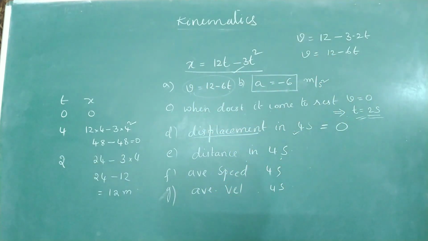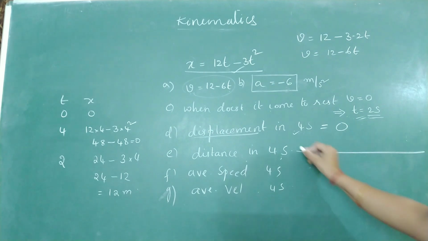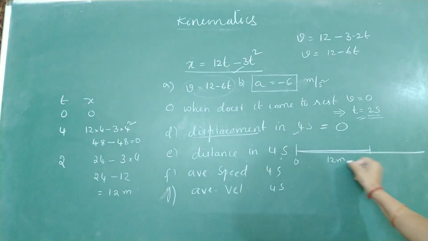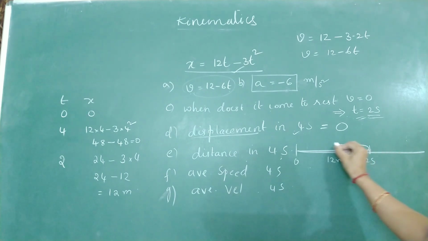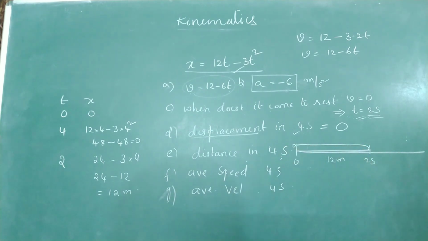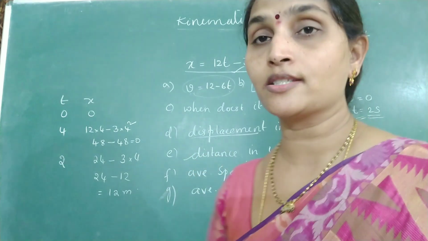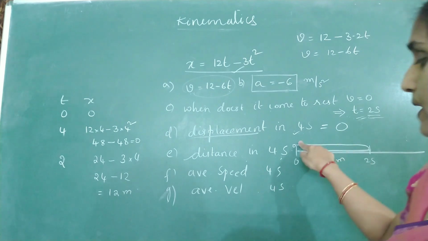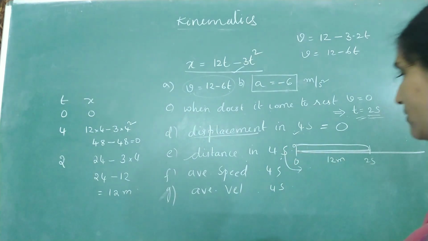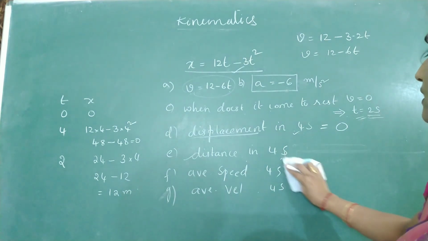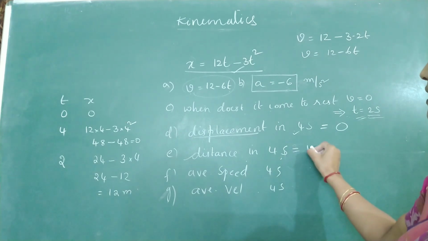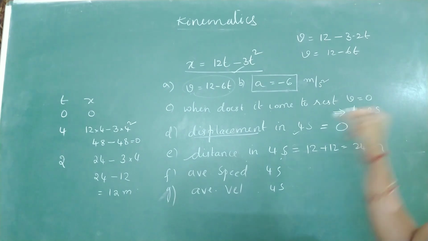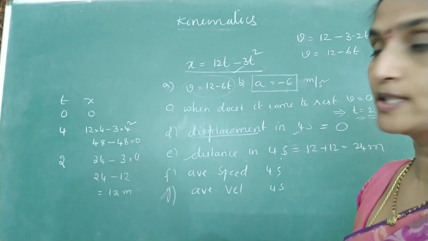Now tell me, how did the particle move? It started from origin, went up to 12 meter in 2 seconds, then returned back to origin. Now you tell me the answer. What is the total distance traveled by the particle in 4 seconds? Distance is 12 plus 12. The total distance traveled would be 24 meter. Okay, this is how you can find the distance as well as displacement.